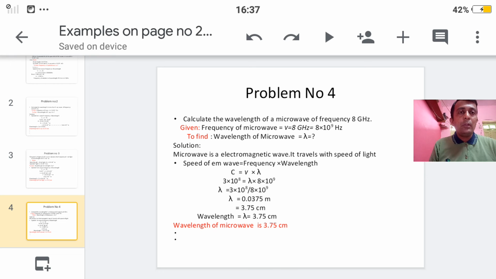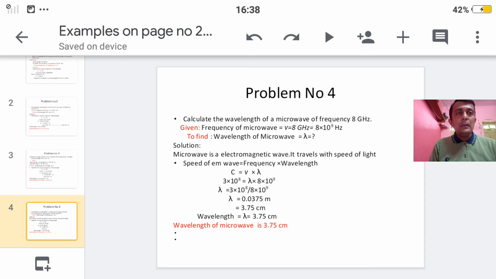What we have to find out? Wavelength of microwave, that is given by lambda. Now see the solution. Microwave, it is nothing but the electromagnetic wave, and it is also traveling with the speed of light. So what is the speed of EM wave? Speed of EM wave is nothing but frequency into wavelength. So C is equal to nu into lambda. Again the same thing we are doing. Lambda is equal to C by nu. That means it is 3 into 10 raised to 8 upon 8 into 10 raised to 9. So 3 by 8, it is